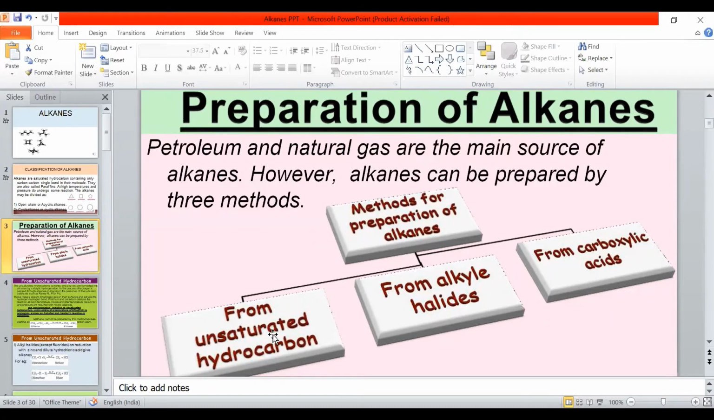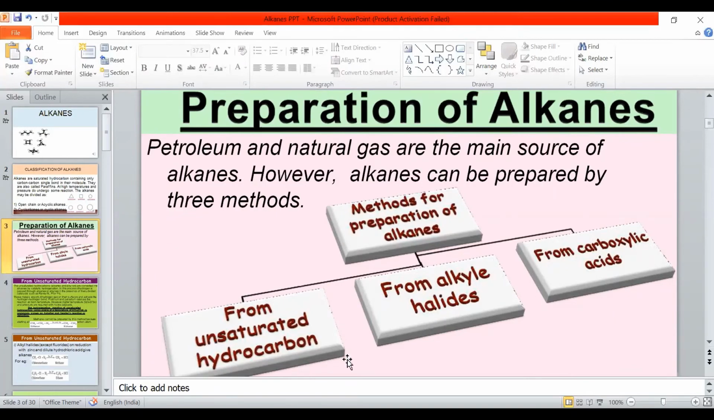Unsaturated hydrocarbons here means alkene and alkyne. With alkene, alkyne, when they undergo hydrogenation, you are getting this compound, that is alkanes. Alkynes also, when they react with two molecules of hydrogen, they are hydrogenated, and you are getting alkanes.